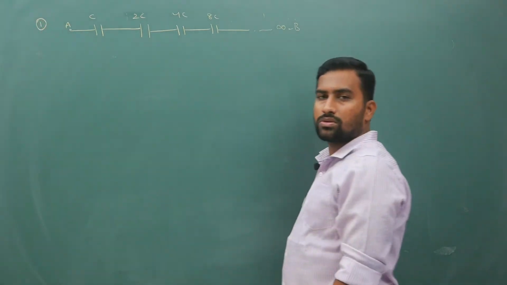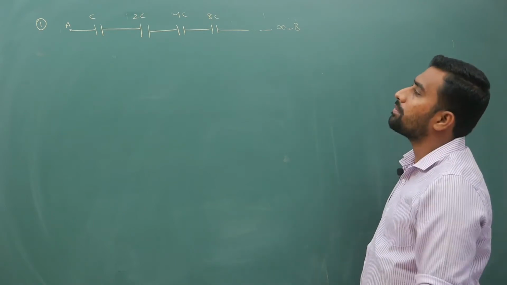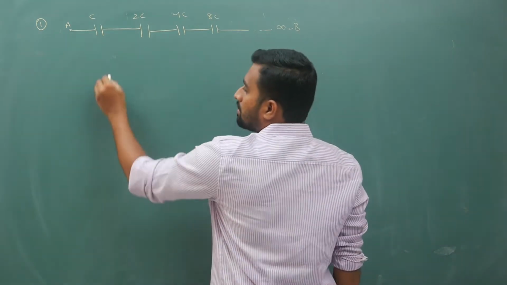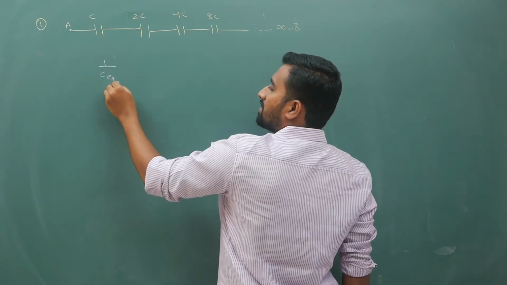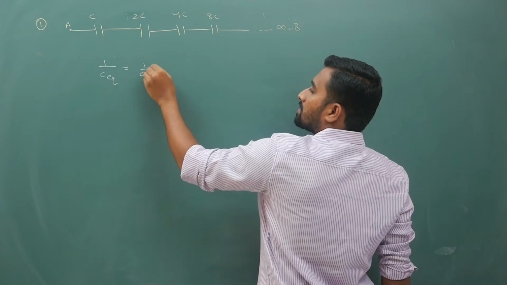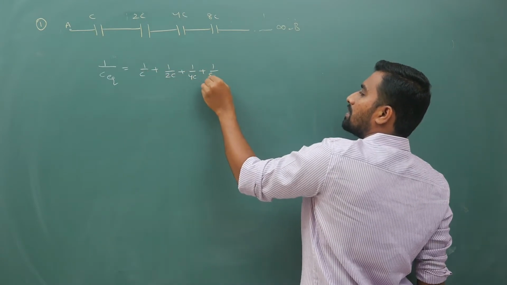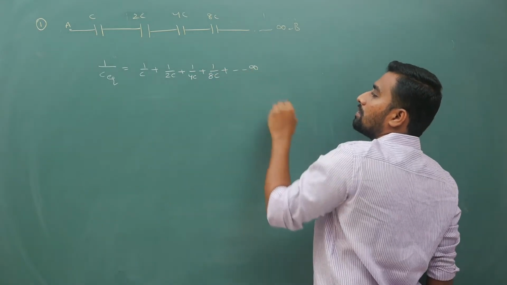You are supposed to find the equivalent capacitance. If you look at these capacitors, all of them are in series, because of which 1 by C equivalent is 1 by C plus 1 by 2C plus 1 by 4C plus 1 by 8C and so on up to infinity.